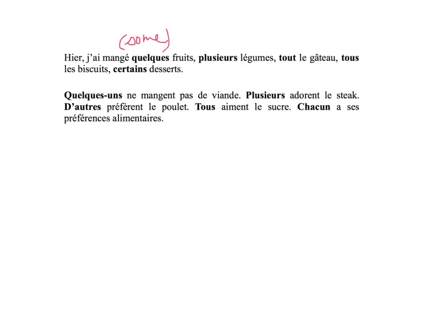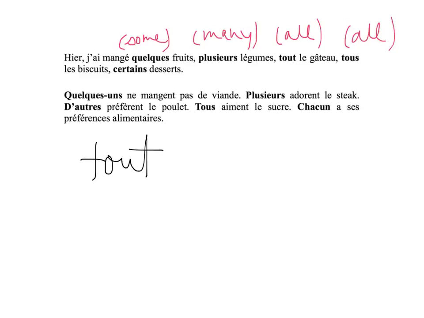Fine. Let's take a look at the second one. Plusieurs. Plusieurs is simply slightly more than some. So plusieurs means many. Quelques is some, plusieurs is many. Tout, you know this, is supposed to mean all. What's the difference? The difference is simply plural and singular. Tout, T-O-U-T, would be singular masculine. Donc, tout le gâteau, all the cake. Tout le temps, all the time.